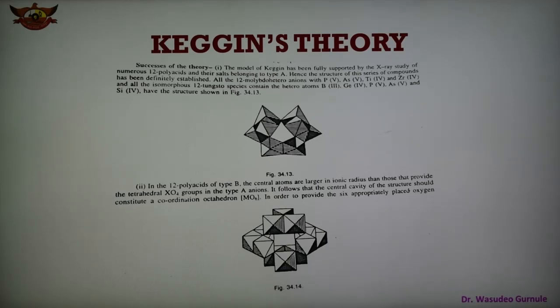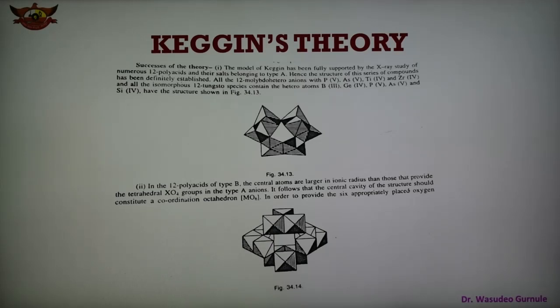In order to provide 6 oxygen atoms, there must be a different pattern of vertex sharing between the WO6 or MO6 octahedra of this external cage as compared to the Keggin structure, and the structure of 12 polyacids of type B is not known.